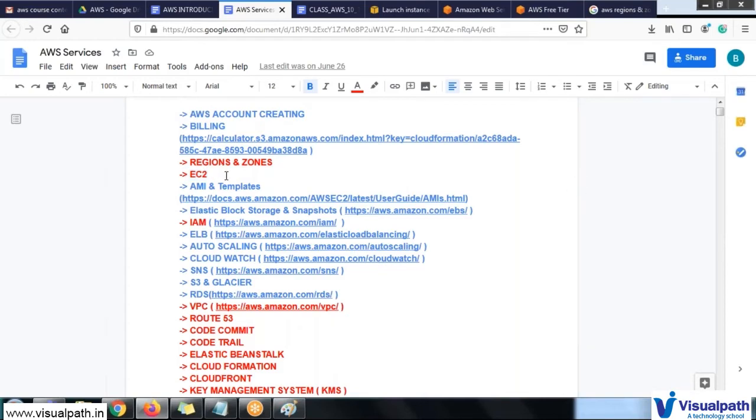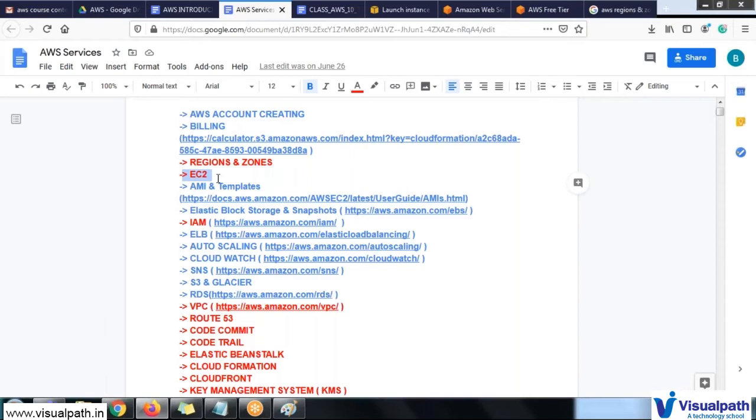EC2 is nothing but a machine which is placed in another's computer. Just assume it like that from now onwards. I will explain about the EC2 and the AMIs. AMI is nothing but, if you are choosing an EC2 machine and you have implemented an application and made some installations, and you want to make a copy of that same machine. You got my point, right?